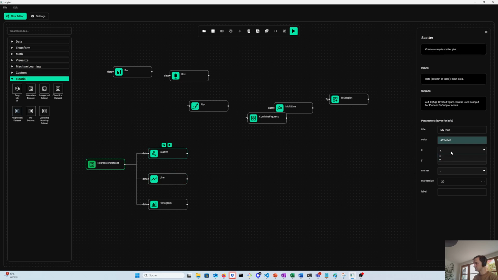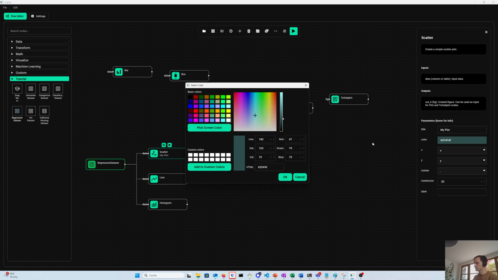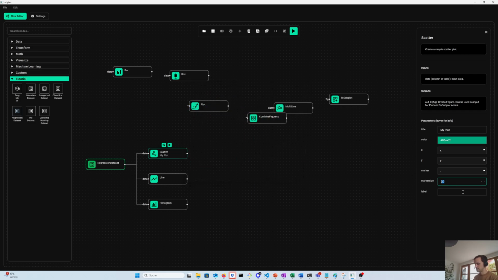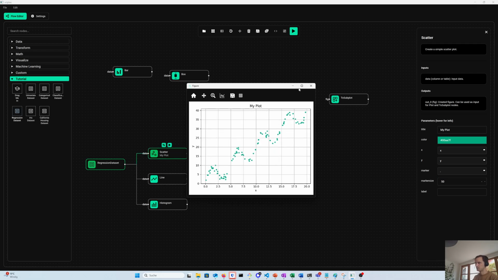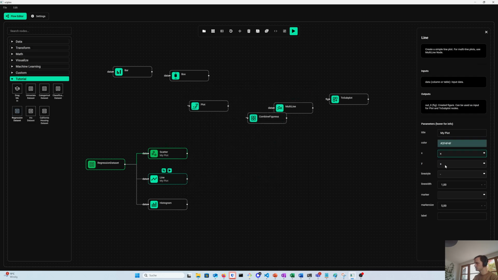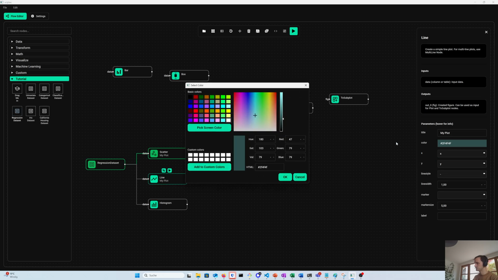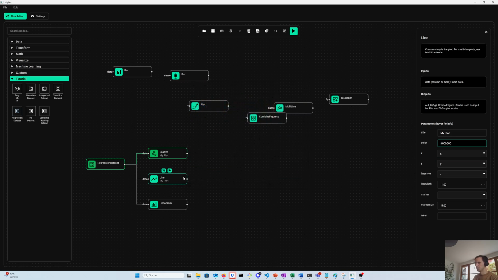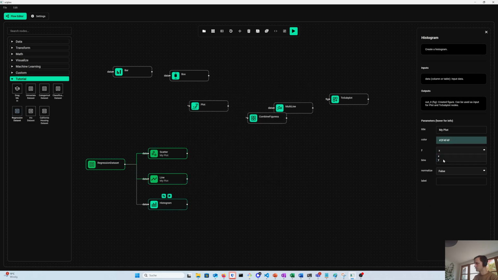So in the scatter node, just choose what you want to plot. You can choose a color there. You can choose a marker size there. And if you execute and double click, then you see the scatter plot. Same for the line, maybe in black, and for the histogram.